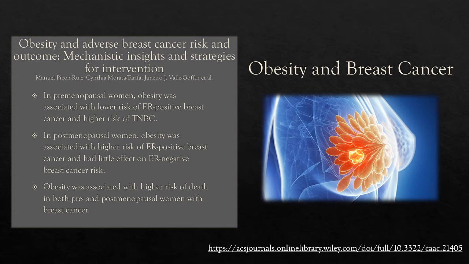For brief background information, estrogen receptor positive breast cancer involves cells that have estrogen receptors on them and therefore will respond positively to and possibly proliferate in the presence of estrogen. While triple negative breast cancer has cells with no estrogen receptors, no progesterone receptors, and do not make too much of the protein HER2. In postmenopausal women, however, obesity was associated with a higher risk of estrogen receptor positive breast cancer, and it had very little effect on estrogen receptor negative breast cancer risk. In both groups of women, obesity was associated with a higher risk of death from breast cancer.